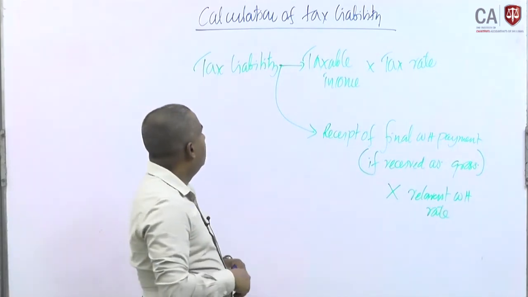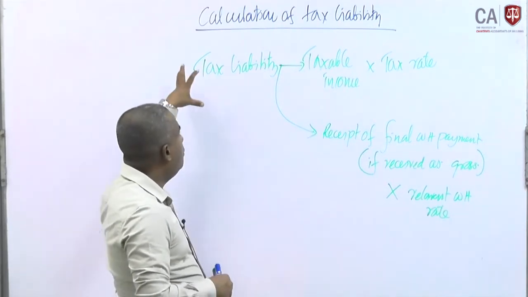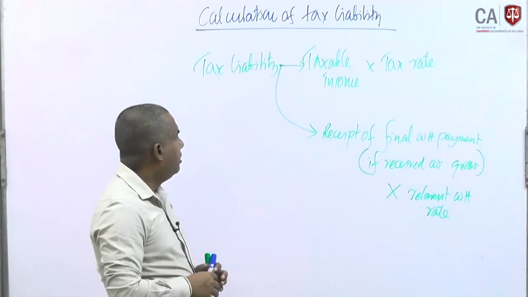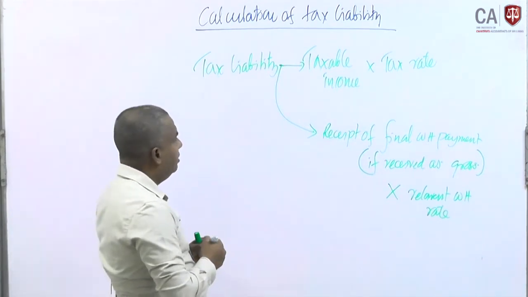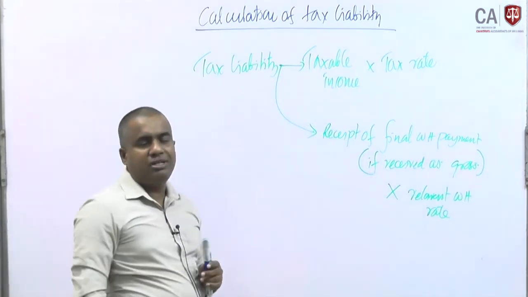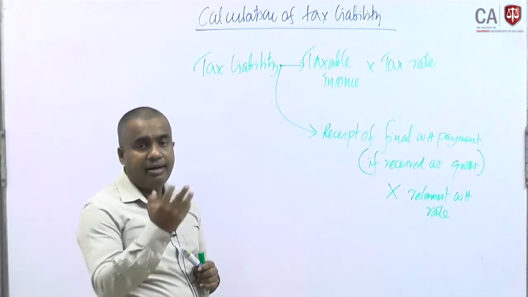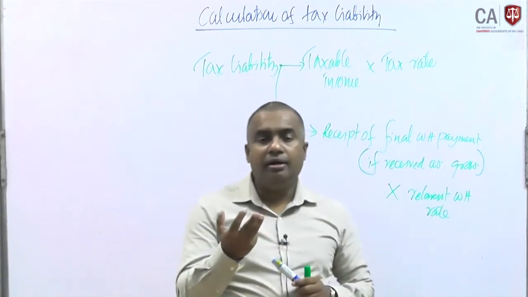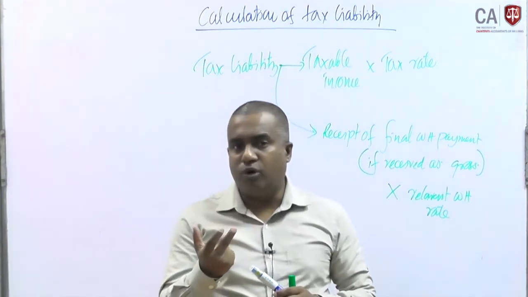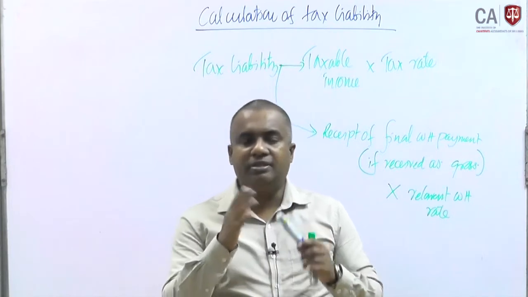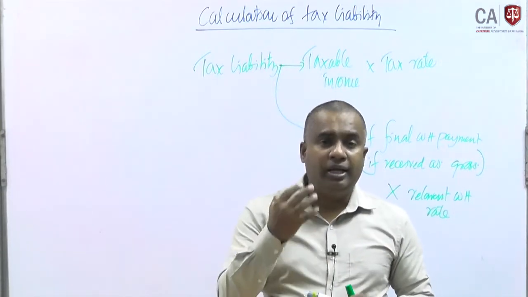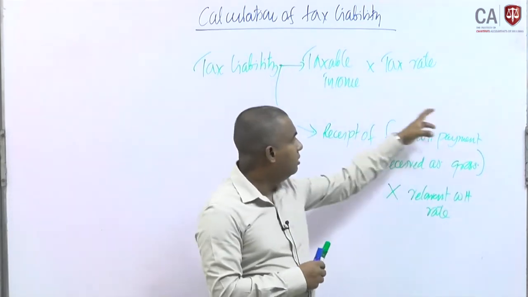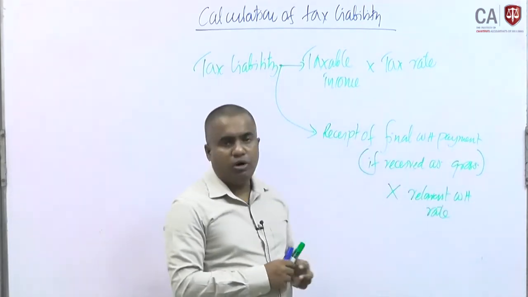Then with that sum value we can take it as the tax liability. Up to 31st December 2019, dividend is applicable for company and winning from lottery is applicable for company. But after 1st April 2020, only winnings from lotteries, betting and gambling we can take under final withholding payment.